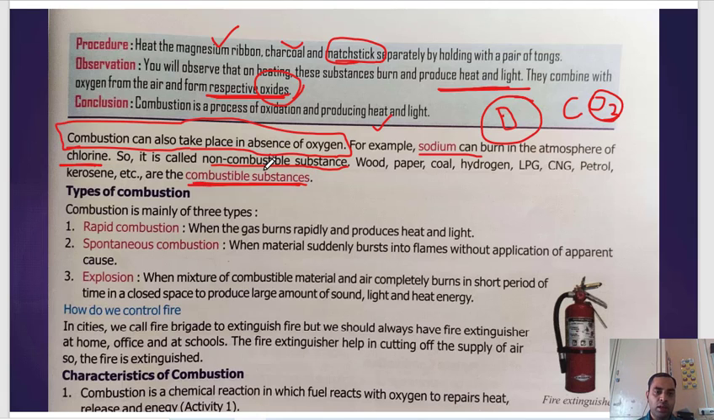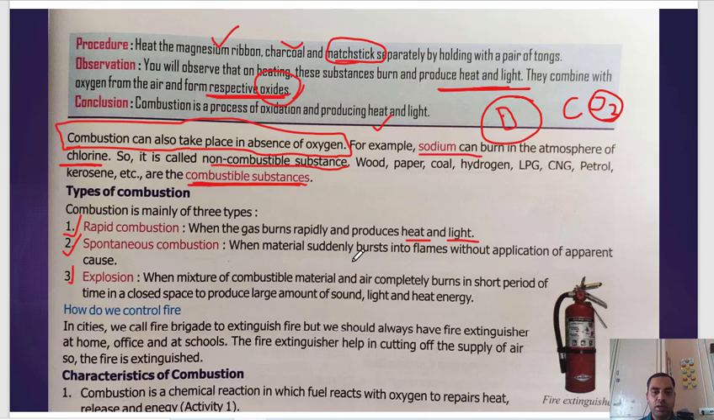Now, what are the types of combustion? It is divided into three types: rapid combustion, spontaneous combustion, and explosion. Let's see the difference between these three. Rapid combustion is when a gas burns rapidly and produces heat and light. Rapidly means it is burning fast. For example, your LPG gas burns rapidly, and it also gives you heat and light.